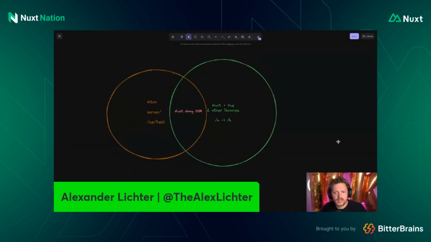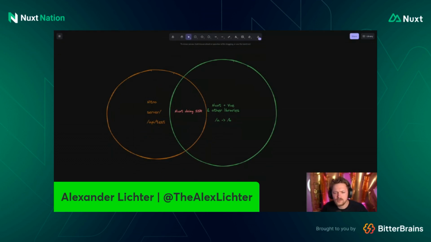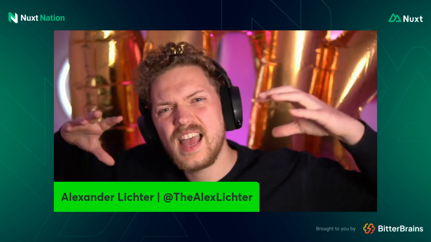And now you might wonder, okay, but which things can they do? With Nuxt, we've seen so many amazing things. What about Nitro? What can they do? And we just answer that by live coding, right? That's the only logical consequence. Let's have a little sneak peek into things, because obviously we can't show all the things in 20 minutes. So let's see what we can do and get into live coding.